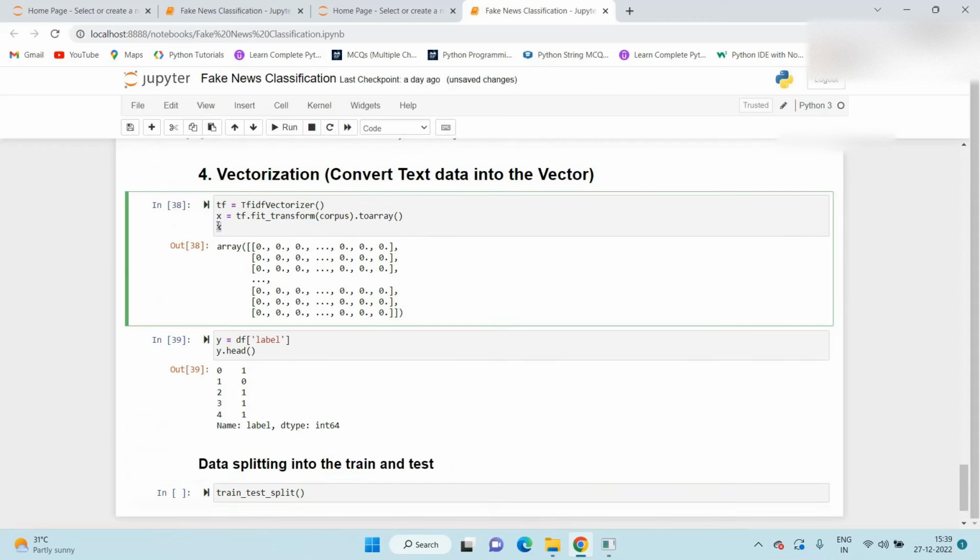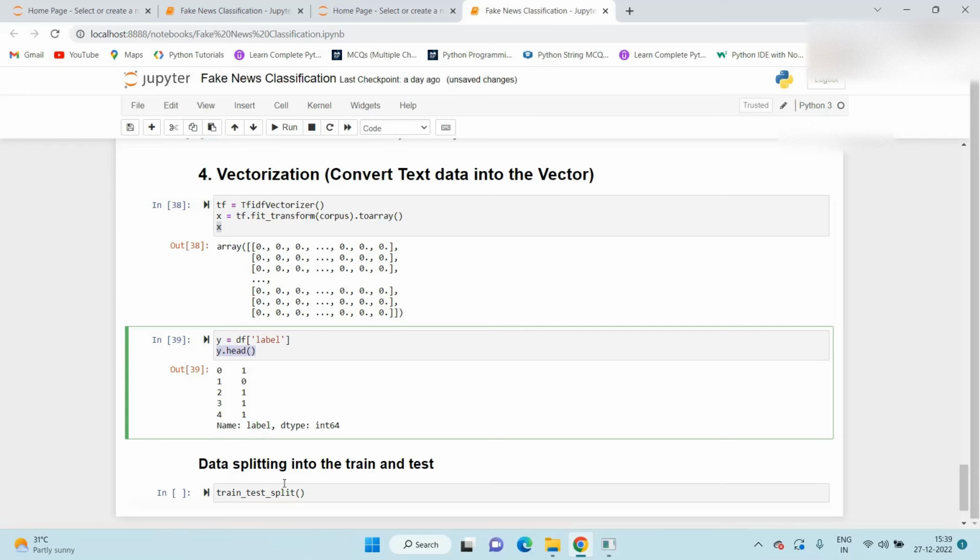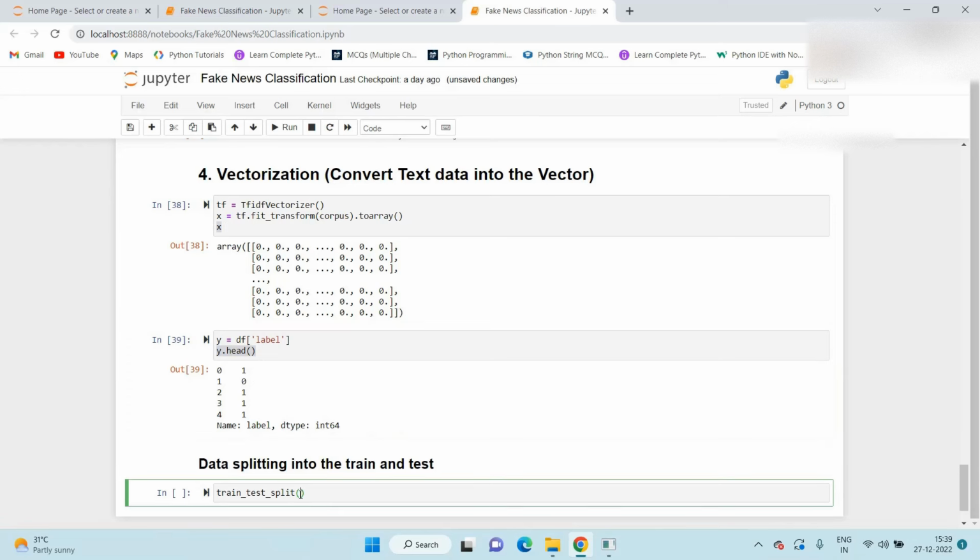So x is nothing but this and y is nothing but our output. So we pass first x and y parameter. After that, there is one parameter test_size. So test size is nothing but how much data is required for testing and how much data is required for training. So here we consider 0.3. So 0.3 is nothing but 30% data we use here for the testing and the remaining 70% data we use for the training.